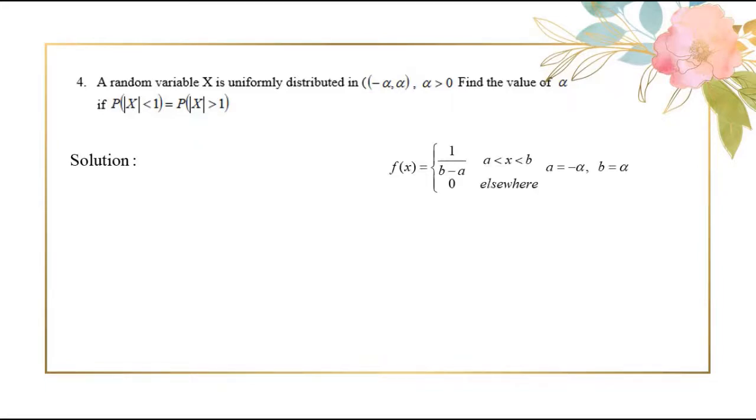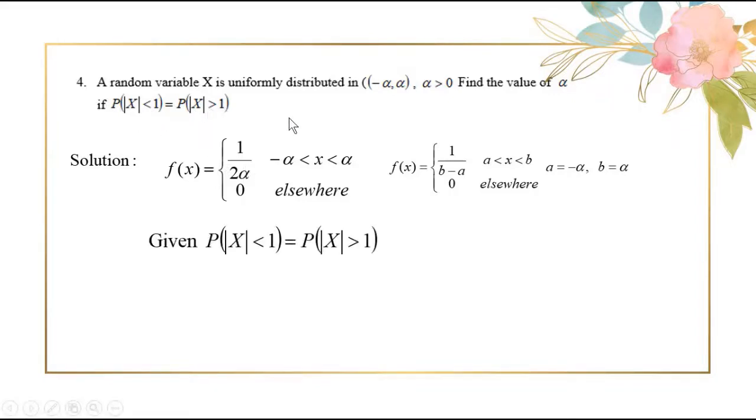Okay. Now let us first write down the probability function, where in the place of a you have to put minus alpha, in the place of b you have to put alpha. So you will get 1 by 2 alpha within this interval. Once you have obtained the probability function, now we have to find alpha given that these two probabilities are equal.